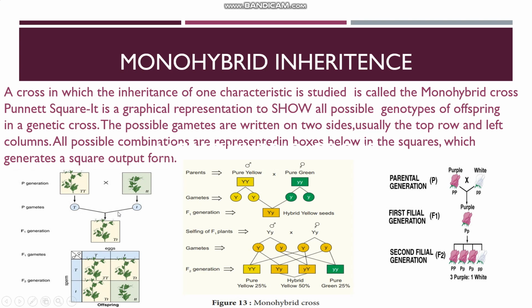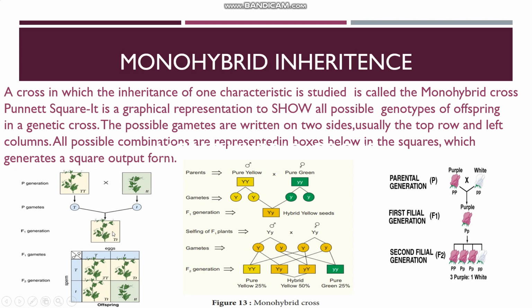The two gametes then fuse together to get the F1 generation, or the first filial generation. As the gametes are capital T and small t, the F1 plants are all capital T small t, and the F1 plants are tall. So the phenotype of the F1 plant is tall, whereas the genotype of the F1 plants is capital T small t.